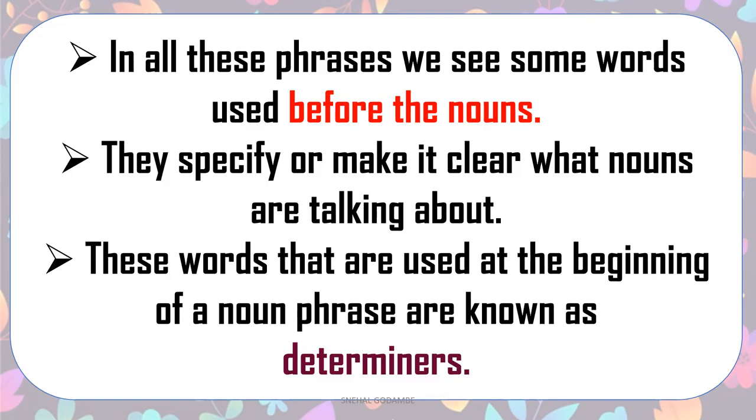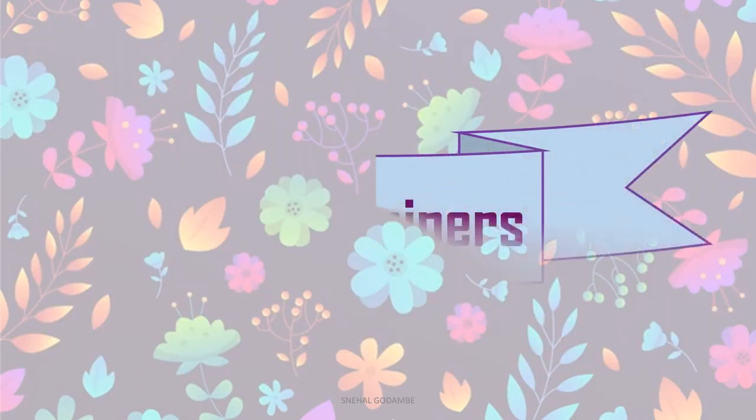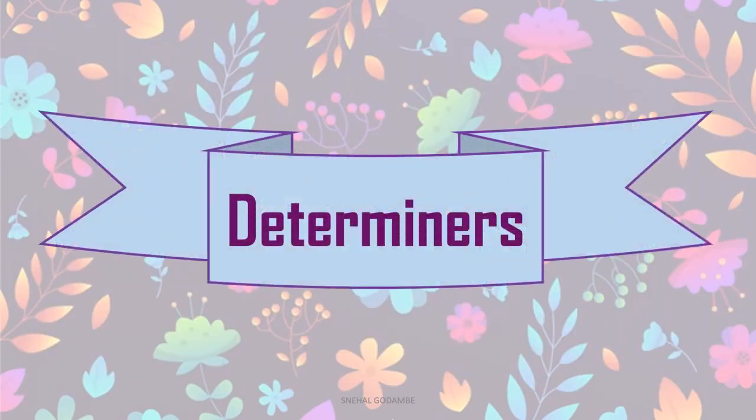Okay, so in today's session we are going to gather some more information about the determiners. This thing is very important in learning the English language. So let's learn about determiners. We have seen some of the words. They are placed before the noun phrase and they are known as determiners in English.